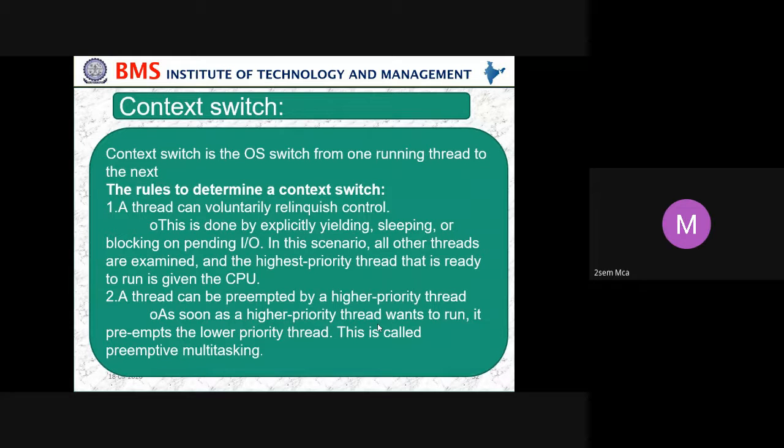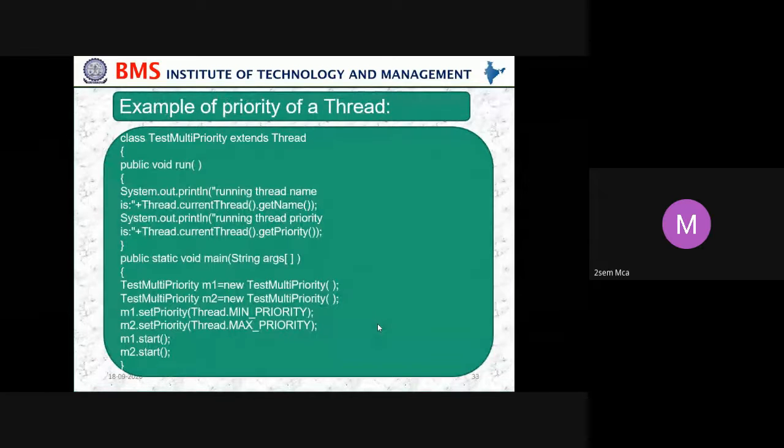In this scenario, all other threads are examined, and the highest priority thread that is ready to run is given the CPU. A thread can be preempted by a higher priority thread. As soon as the high priority thread wants to run, it preempts the lower priority thread. This is called preemptive multitasking.